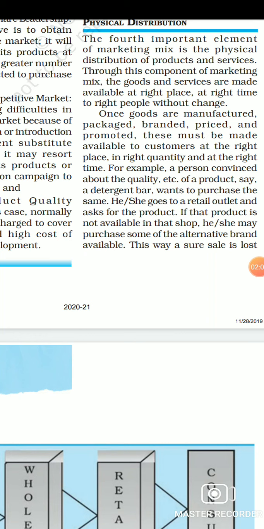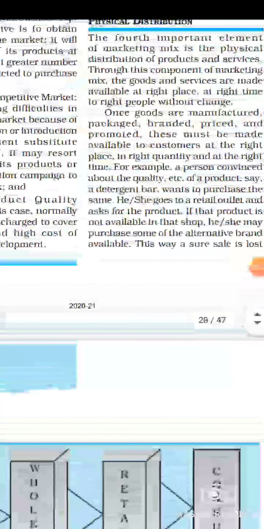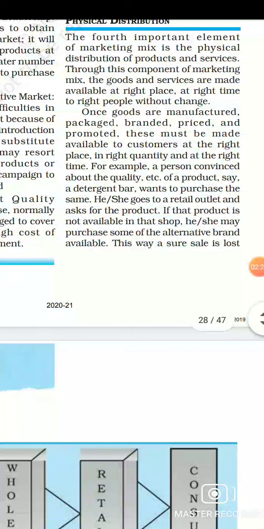Now suppose what will happen if a customer has a demand for a particular product in a particular location, right? And they have gone to a shop for the purpose of purchasing the product. Now because the product was not available, the product was not transported from the production place to the location where it was demanded, the customer will either go with another optional product available in the market, or they will return back. So what is going to happen? The marketing process will not be completed.